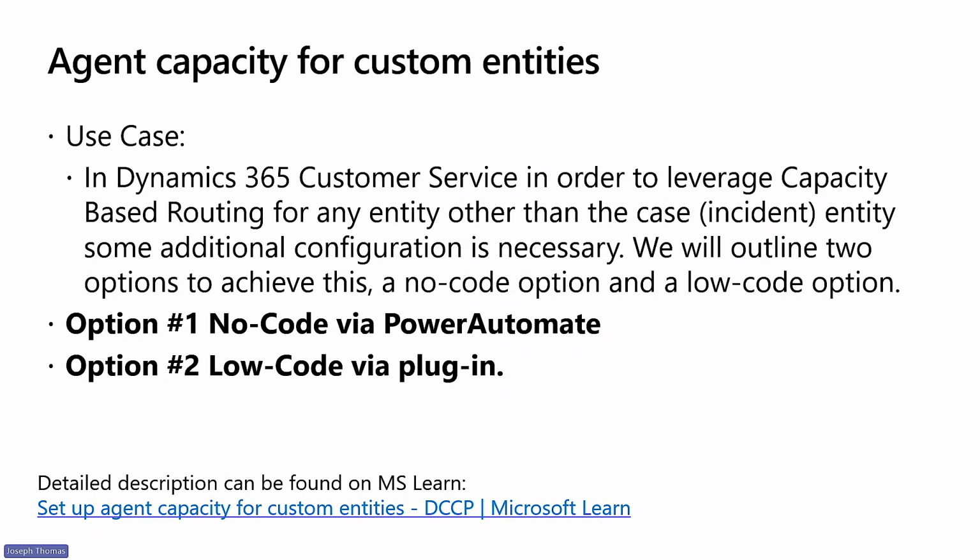With unified routing, when a case record is routed to an agent, it does so by finding the next available agent who meets either the skill-based requirements or the capacity requirements configured in your system, creating a queue item record as the mechanism for assigning that to the agent. This automation is not native for any other entity that may need to be routed.